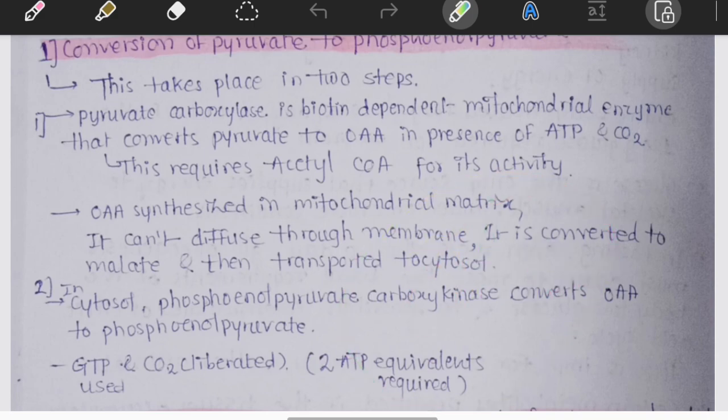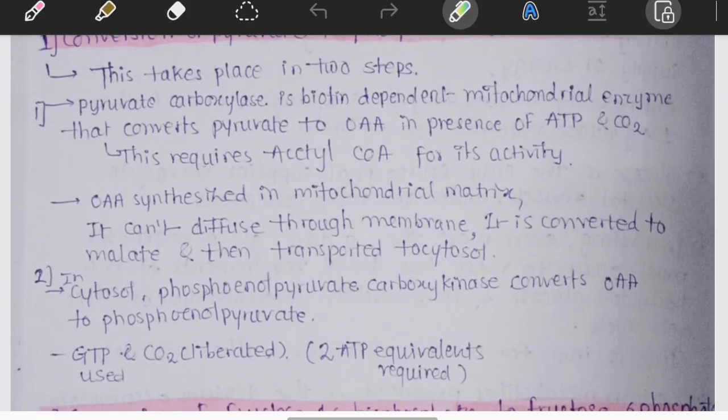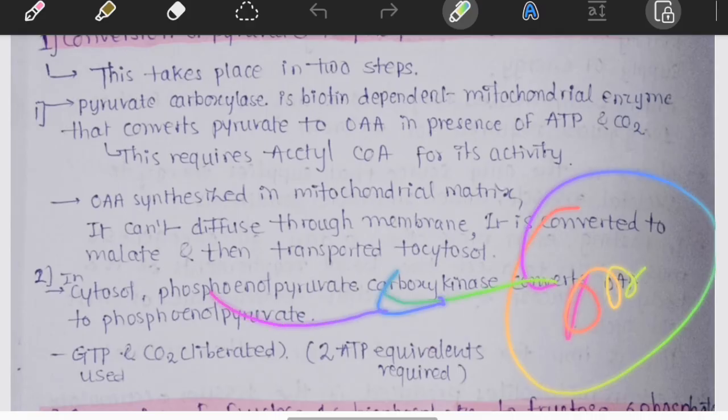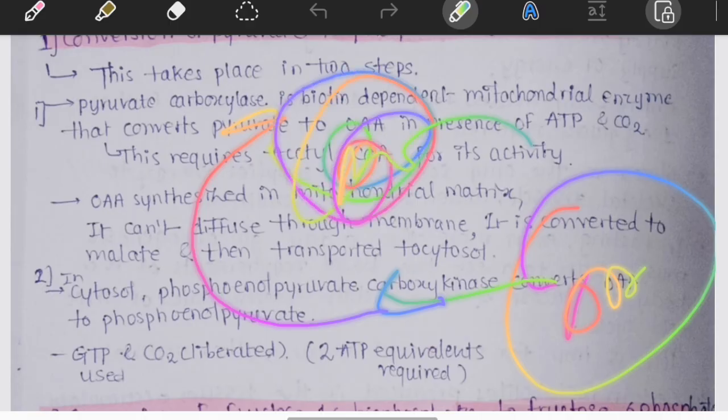Can it simply leave the mitochondria? No. This is where the students become confused. Here the malate shuttle is required. Oxaloacetate cannot cross the mitochondrial membrane. So what does the cell do? It temporarily converts oxaloacetate into malate. Malate can easily cross into the cytoplasm, and once it reaches the cytoplasm, it becomes oxaloacetate again.